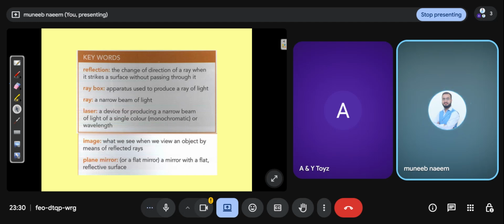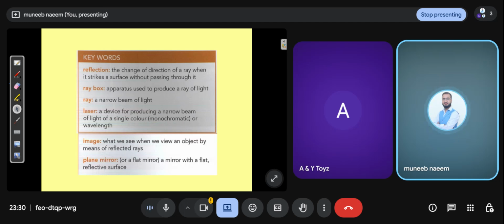When you switch on the lamp, a beam of light emerges from the box. Ray: a narrow beam of light. A single beam of light is called a ray.